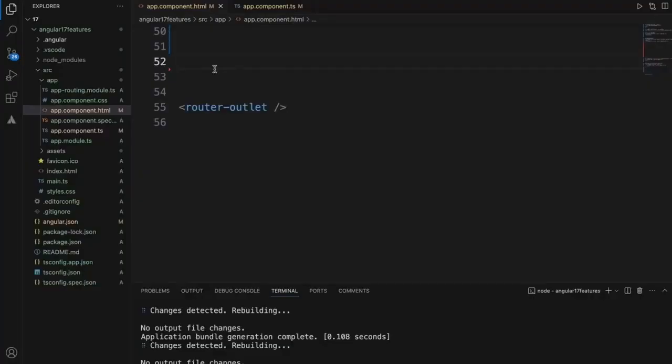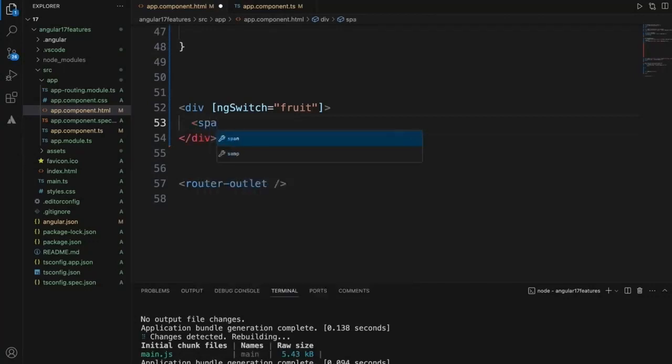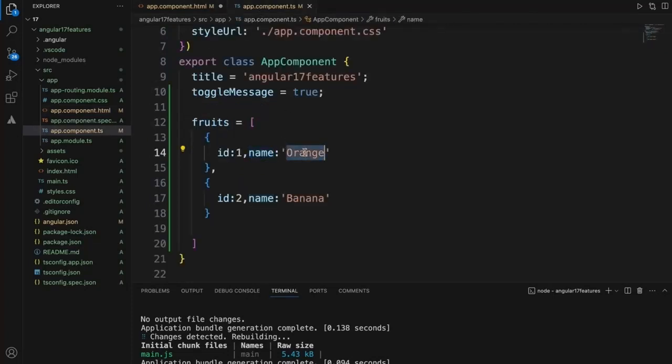So now let's look at the switch statement. Okay, in Angular 16, the way we used to write the switch statement is ng switch. We use the same fruit example, and within this span of maybe what fruits we have here, orange and banana.